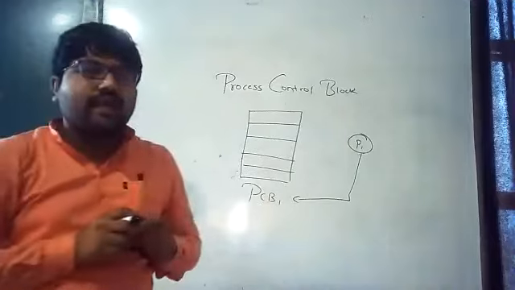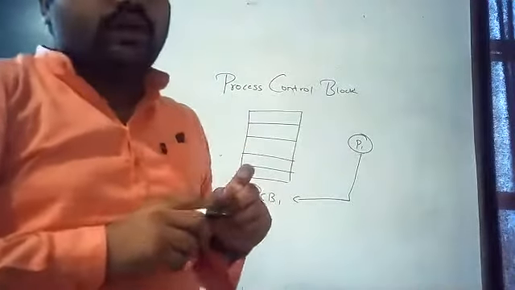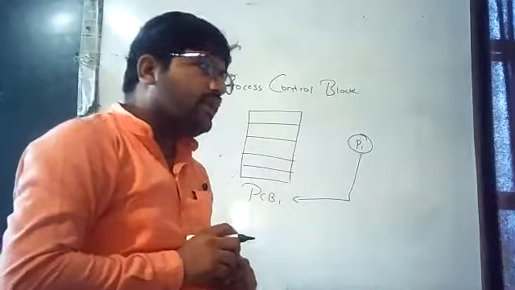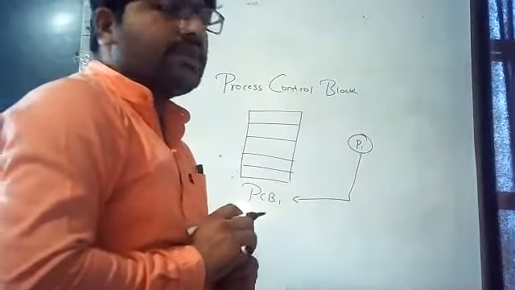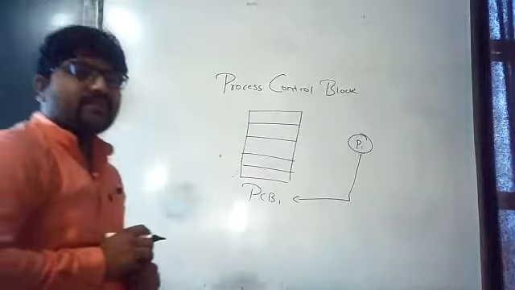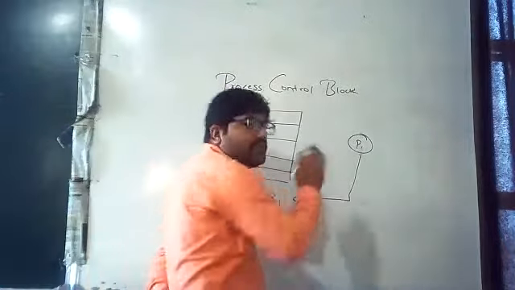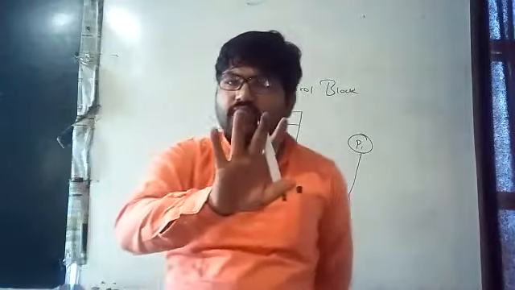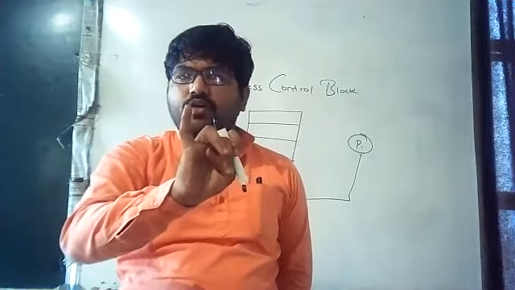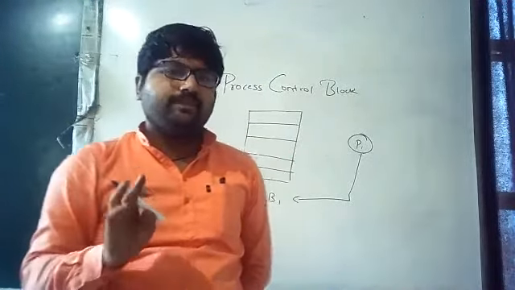We will learn them one by one. Suppose the OS wants the state of the process. The state, you have already learned, has 5 states: new, ready, running, waiting, and terminate.